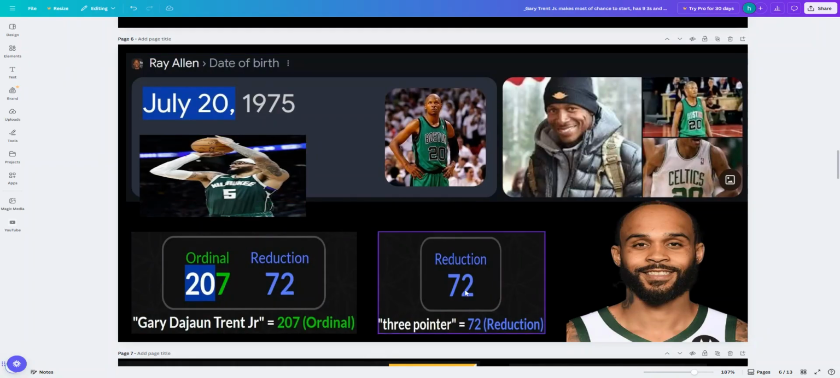And look at 3-pointer. This is just the language here, okay? 3-pointer, when you just apply the numerical value in the reduction cipher, look, 72. Gary DeJuan Trent Jr., 72. And you see how that's very similar to 207. You see that?